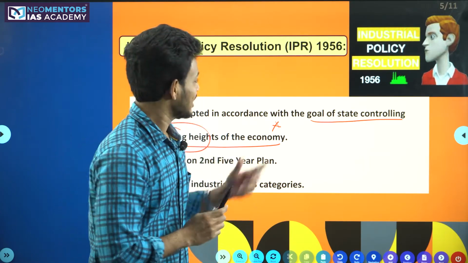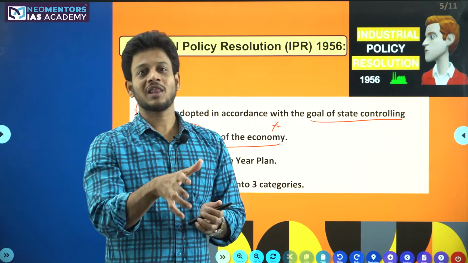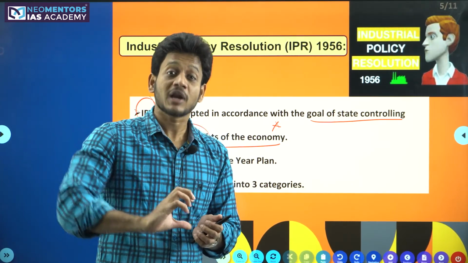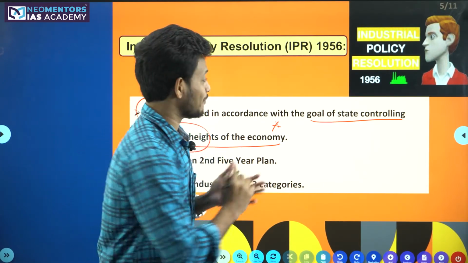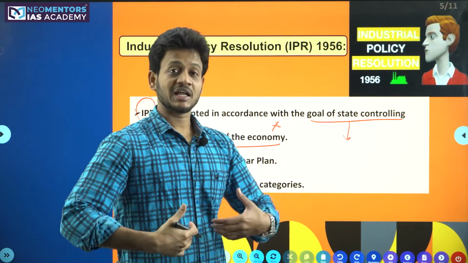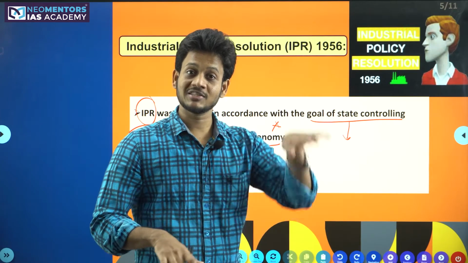Isn't it so? Here also, the public sector industries should control the economy. The public sector industries should play the role of regulator to the GDP of the country. Which means if the public sector is working fine, GDP will increase. If the public sector is not working fine, GDP will decrease.